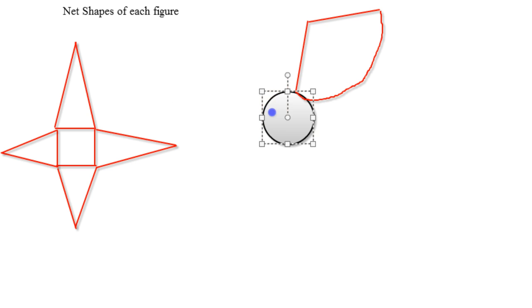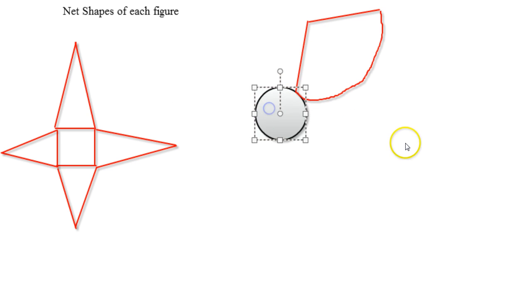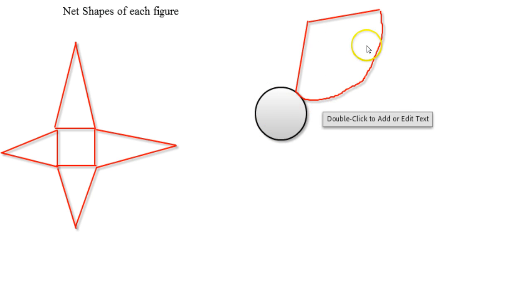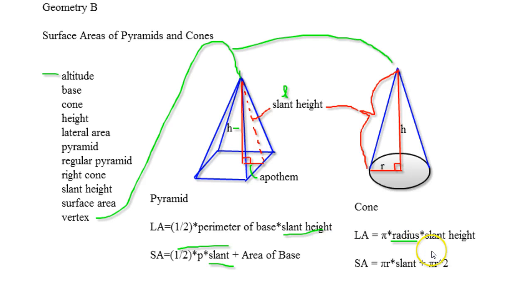The net drawing of the shape is going to be a circle plus a circle sector, and that is found by using this formula right here. Let's go back to it. The lateral area is pi times the radius times the slant height, and the slant height is here. You can also find the slant height by knowing the height and the radius and using the Pythagorean theorem.